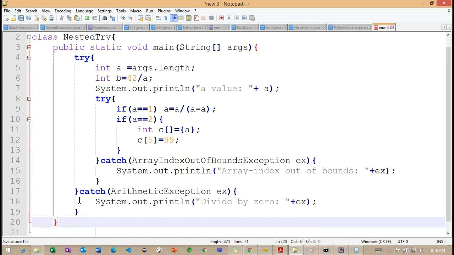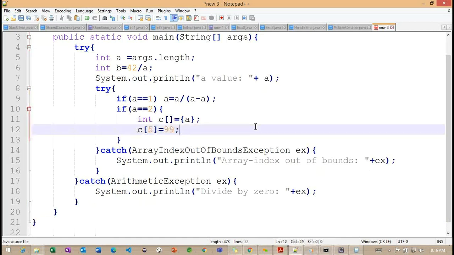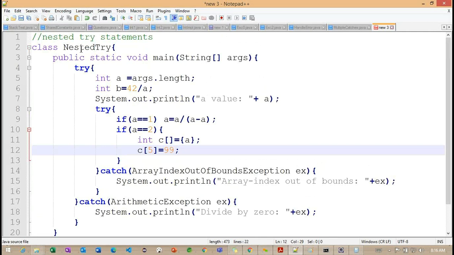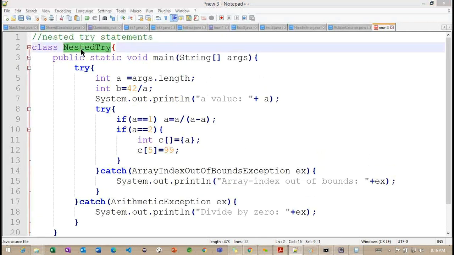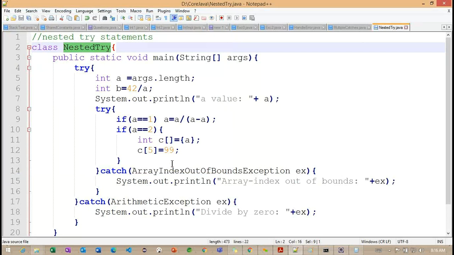Now the catch block I'm closing, and the main method I'm closing, and the class level brace I'm closing here. So this we need to understand here: how many braces we open, we need to close all the braces here.